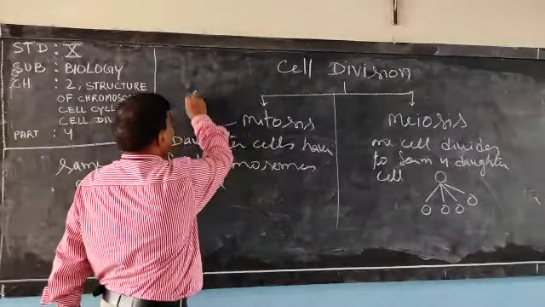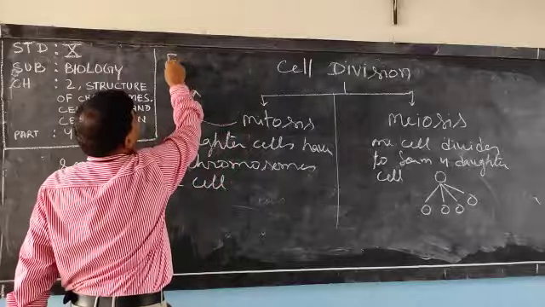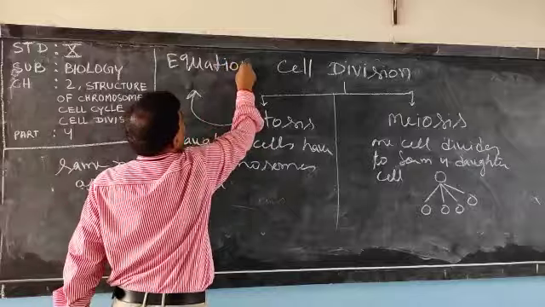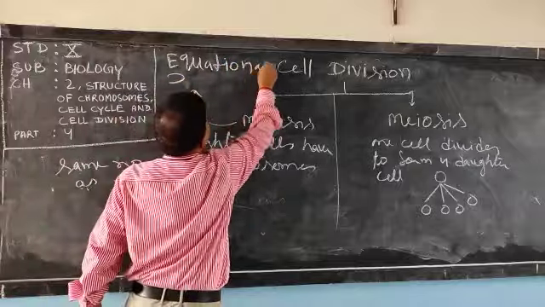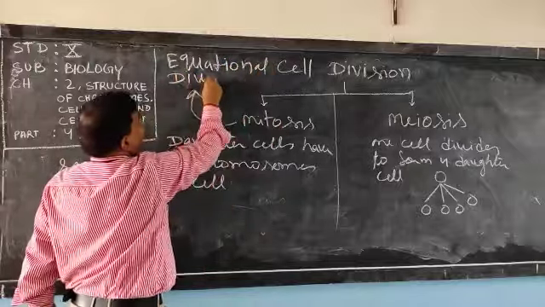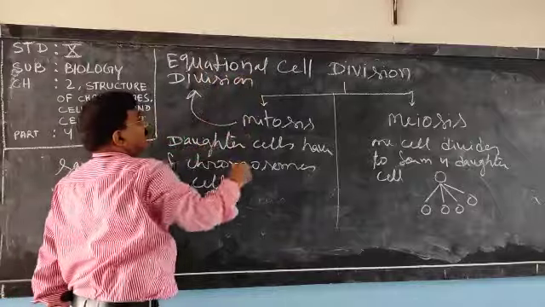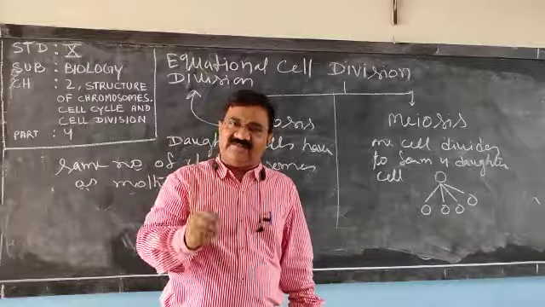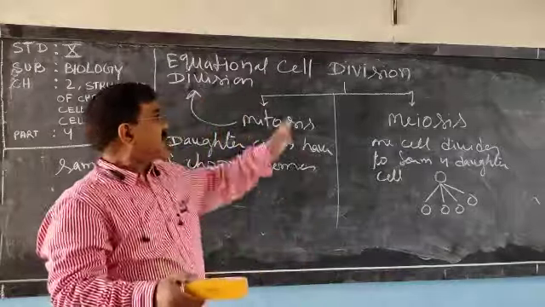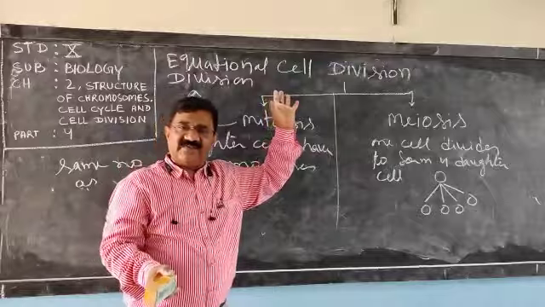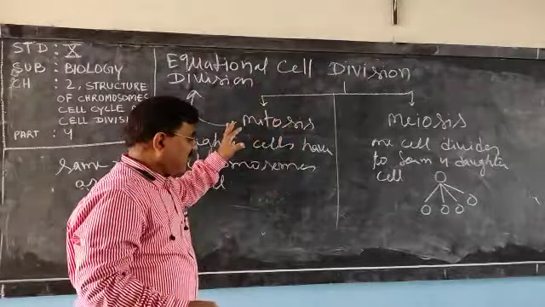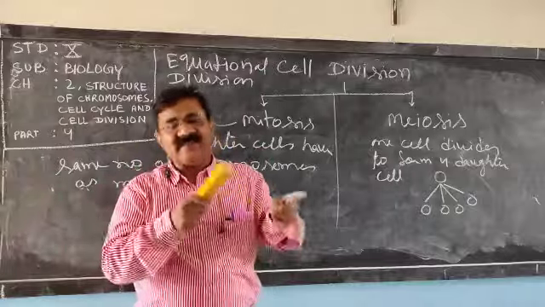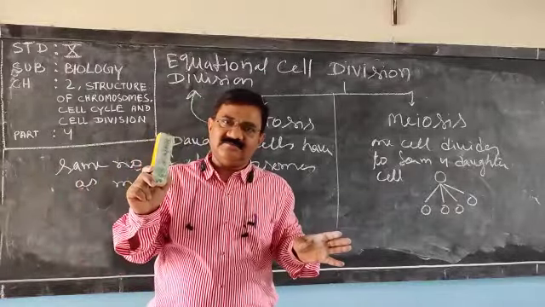So the other name of mitosis is equational division. There may be a question. Why is mitosis called equational division? Mitosis is called equational division because the number of chromosomes in the daughter cells is the same as the mother cell.